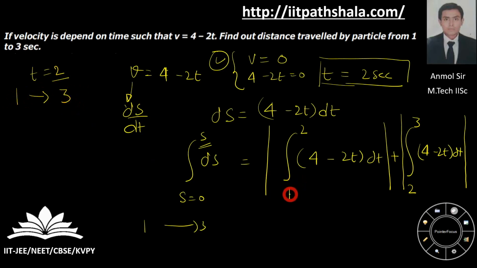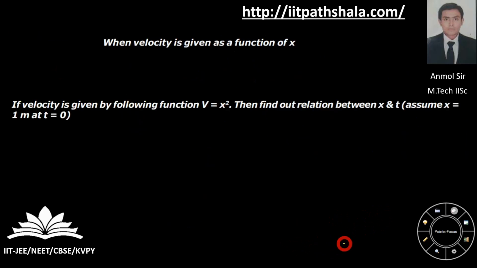So now I have broken the integration. Instead of going directly from 1 to 3, I am going from 1 to 2, then 2 to 3. Afterwards I will be taking the modulus of both of the integrals, then calculating everything using the usual integration. The answer I am getting is 1 from here and 1 from here, giving me 2 meters. So that is what you can do.